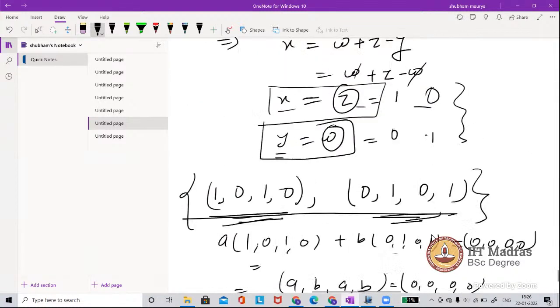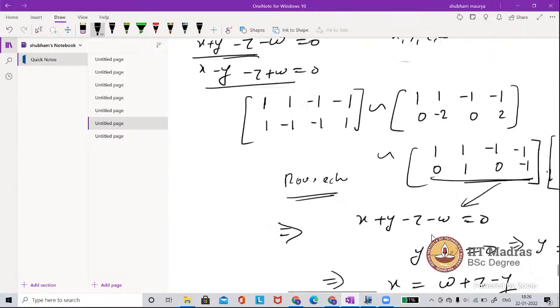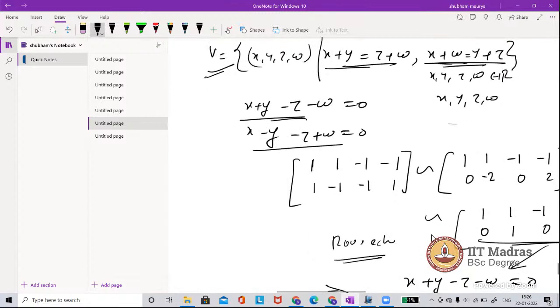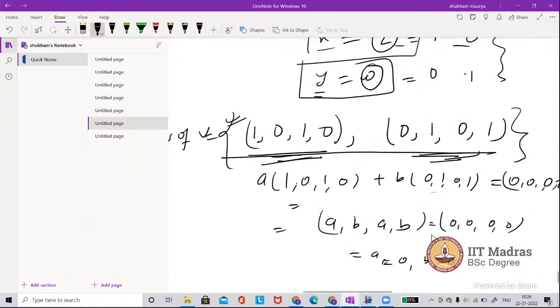And these two vectors will actually span the whole vector space V. This is the process to find a basis. So this is actually the basis of V. Now count the number. There are two vectors, so the dimension of V is 2.